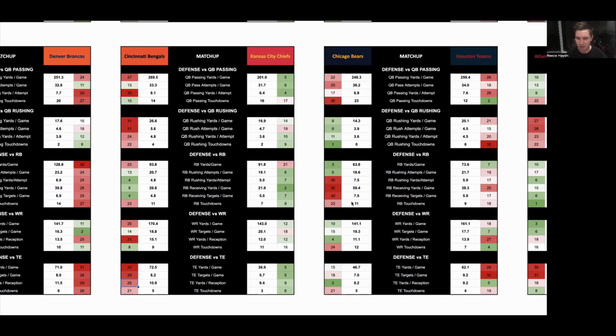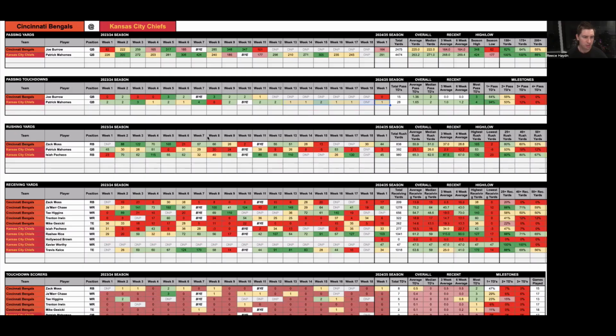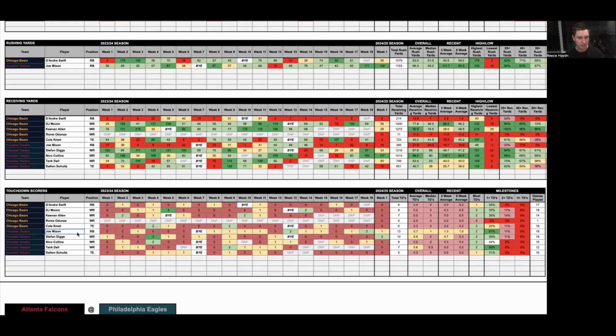Chicago concede the 23rd most running back touchdowns to the opposition. So if we bring up the touchdown scorers, Joe Mixon is the running back for Houston, and he has scored a touchdown since the bye in week 7. He has scored a touchdown in 10 of 12 games. He had one in week 1, and it's a total of 12 touchdowns during that time. So scoring a touchdown in 61% of games against the side who he should get plenty of opportunities to do that. I like him to score a touchdown.